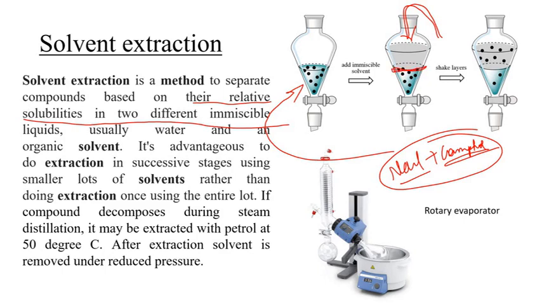Okay, this line. So what happens when you add organic solvent and shake this? You shake this mixture, you close the tap and you shake the mixture for about 20 to 25 seconds. Then what happens? This camphor which is present in water immediately moves towards this organic layer. This is a simpler understanding. Once all the camphor enters into the organic layer, your sodium chloride is present in water. You separate them. You just open the tap, you collect this aqueous layer in one beaker, you collect the organic layer in the other beaker, so you have your pure camphor in the organic layer. This is the basic principle.